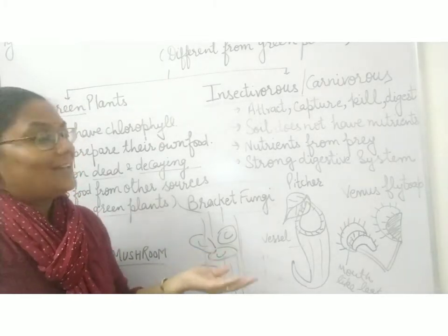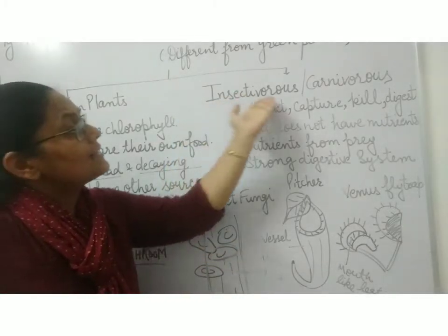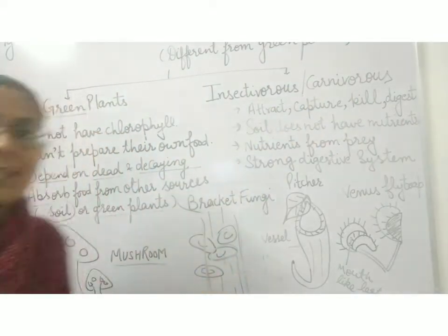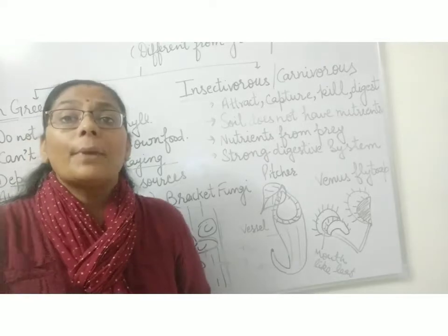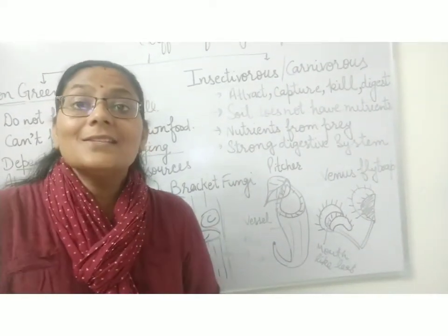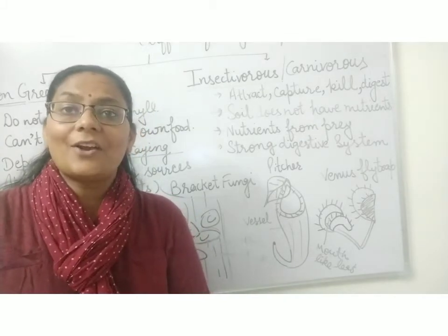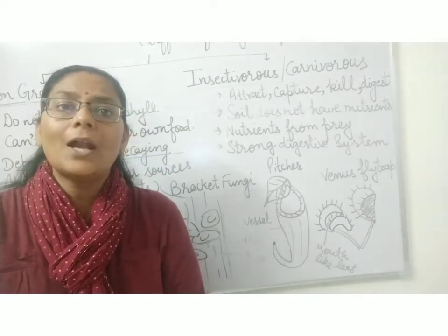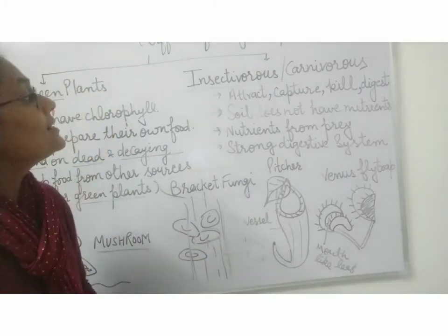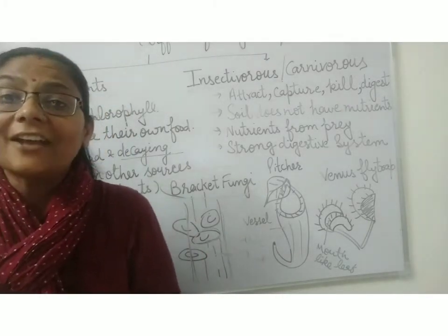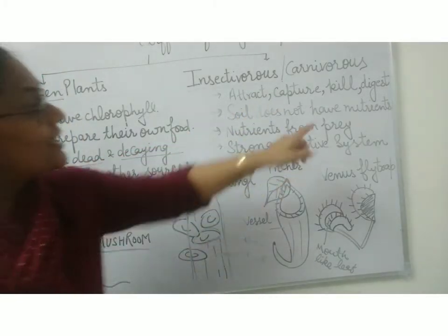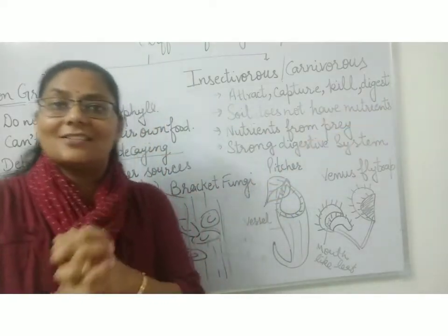Now the second category is insectivorous plants. They are also called carnivorous plants. Why are they called carnivorous plants? Because they get their food from insects. That's why they are called insectivorous plants or carnivorous plants. So let's see the features. First, they attract, they capture, they kill and they digest.